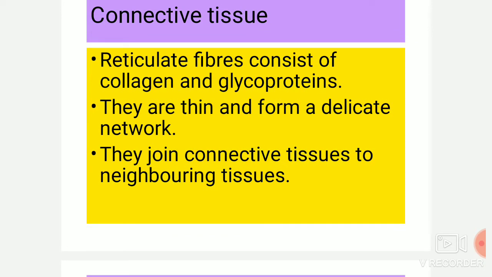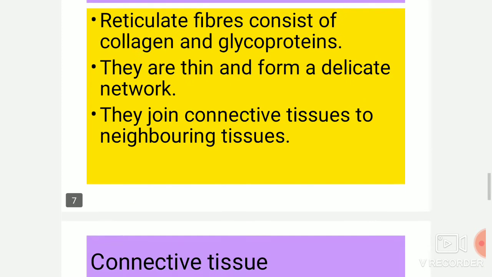Reticular fibers consist of collagen and glycoprotein. They are thin and form a delicate network. They join connective tissue to neighboring tissues.